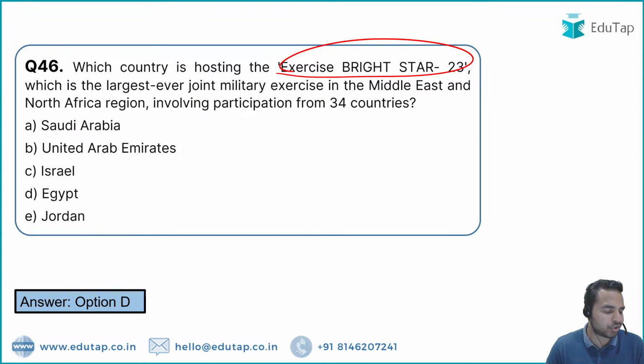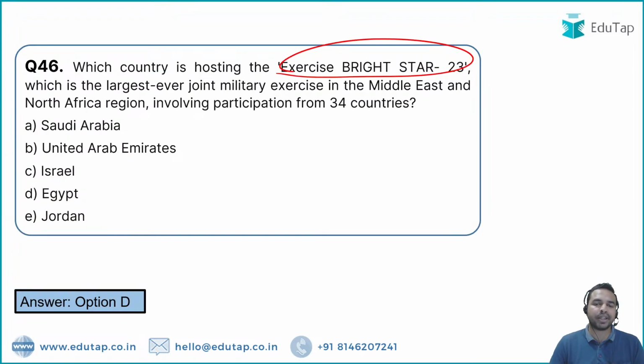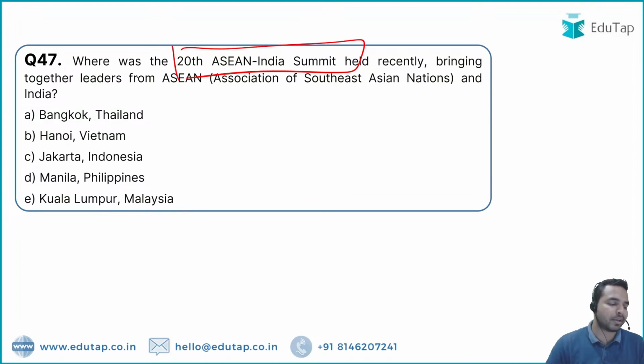I can see Meditation, Shraddha, Kumari Diksha, Riya, Niranjan, all the people have given me the right answer. That is option D, Egypt. Let's move on to the next question guys. तो जैसा कि अब हमने बात की थी एक्सरसाइज ब्राइट स्टार की, I also told you कि जब भी कोई कॉन्फ्रेंस होती है, समिट होती है, तो उसके बारे में हमें पता होना चाहिए। फॉर एग्जाम्पल G20 समिट हुई दिल्ली के अंदर। Similarly 20th Asian India Summit was also been held.